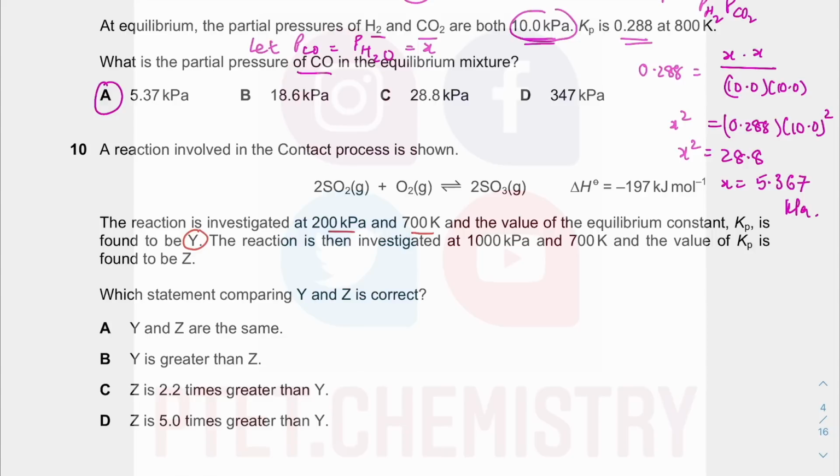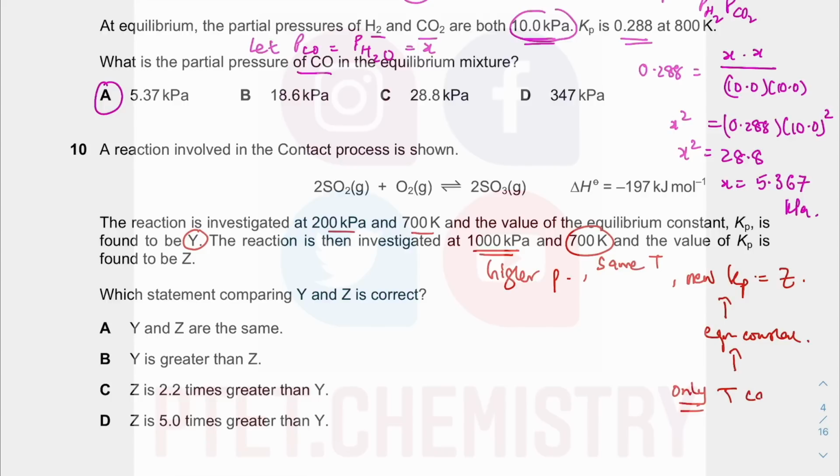you repeat it at 1000 kilopascal, but the same temperature. So the same temperature, but higher pressure. And then you have a new Kp, which is Z, okay? So Kp is an equilibrium constant, okay? There's only one condition that can change the value of an equilibrium constant, and that is temperature. Only temperature can change